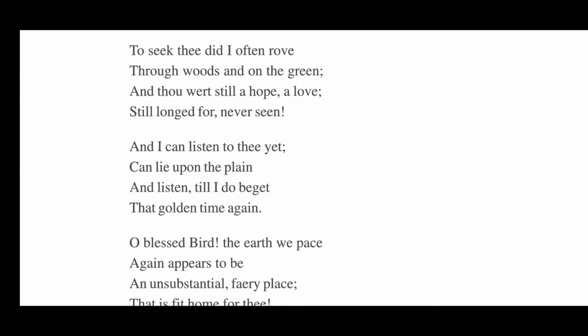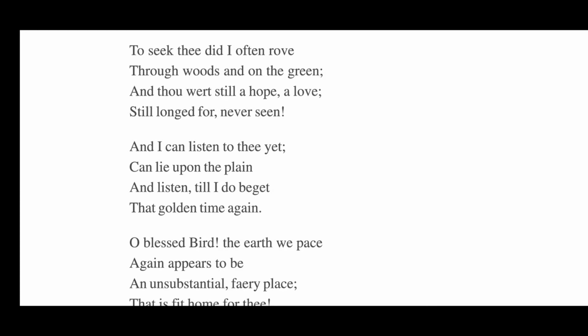The poet says that he went to many places to search for that bird, through woods and on the green. Where has he gone to find the bird? The poet has gone to forests, the poet has gone to fields, greeneries, to seek a glimpse of the bird.